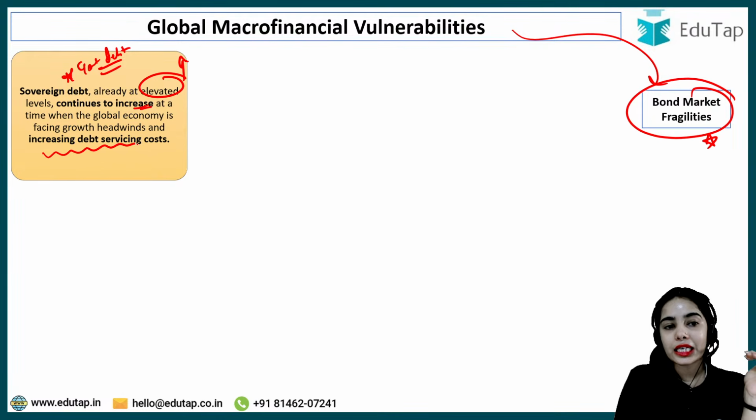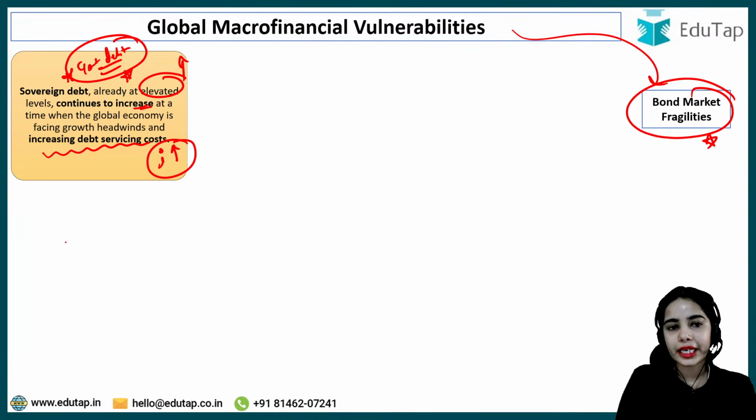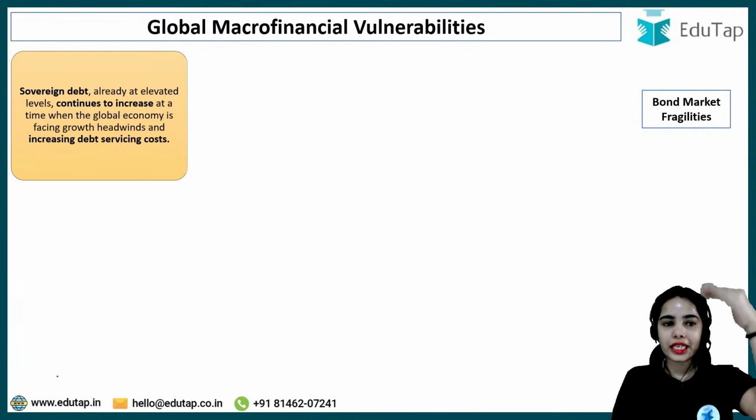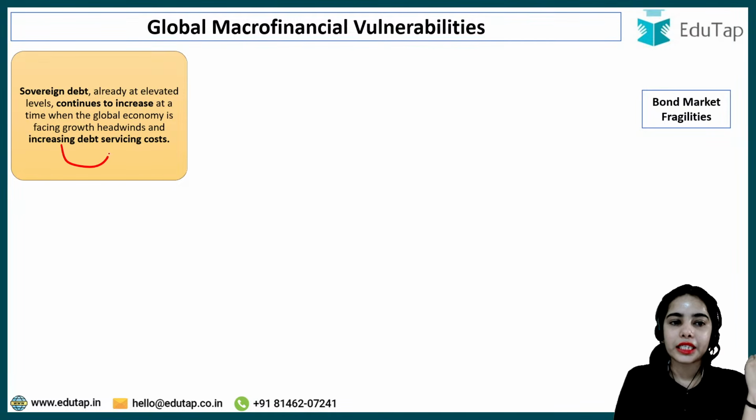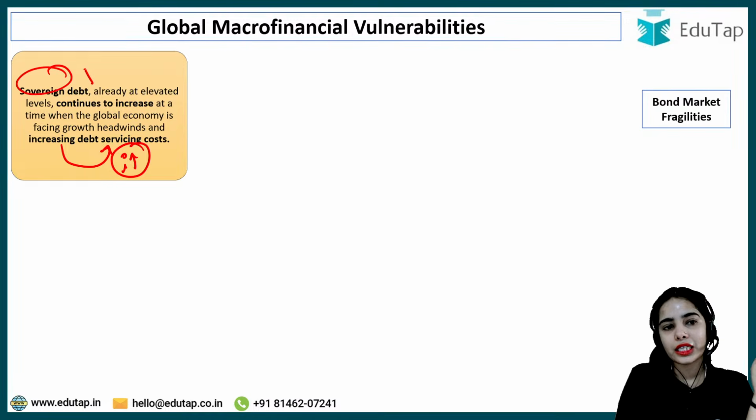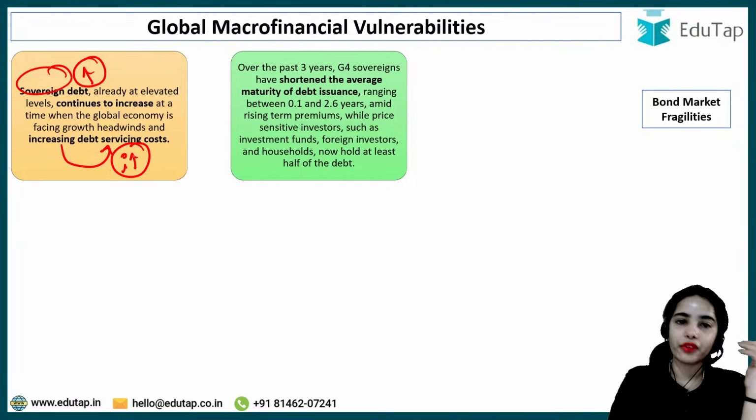There is increasing debt servicing cost, and the interest rate is also increasing. With higher government debt, they have to pay higher interest. So this is the problem for many of the countries.